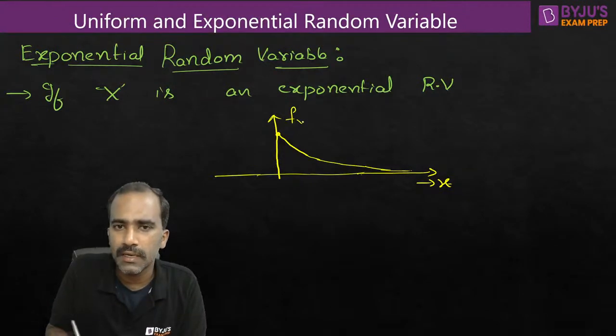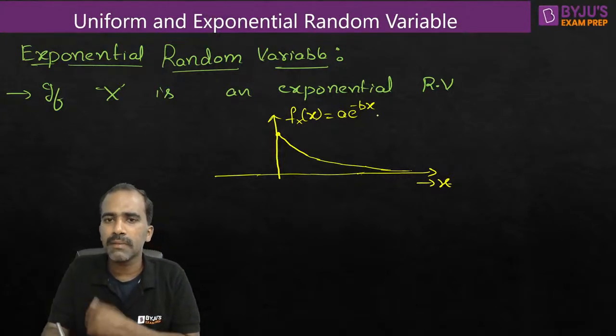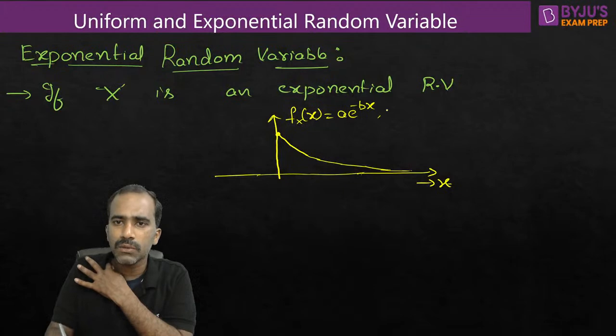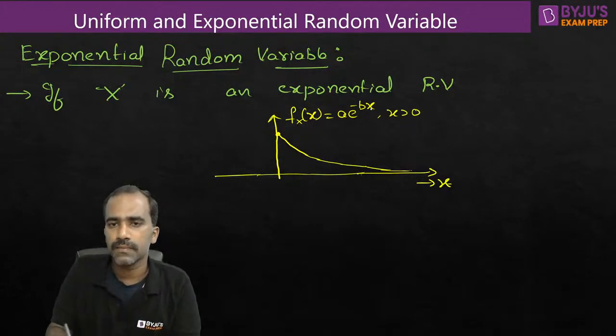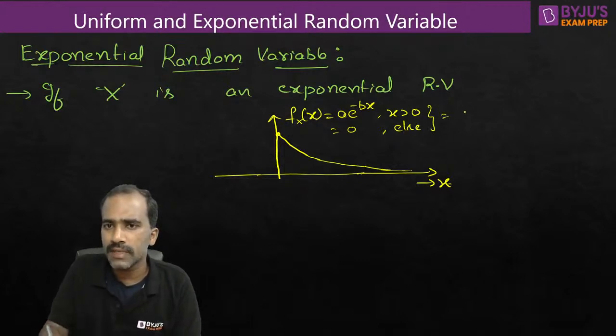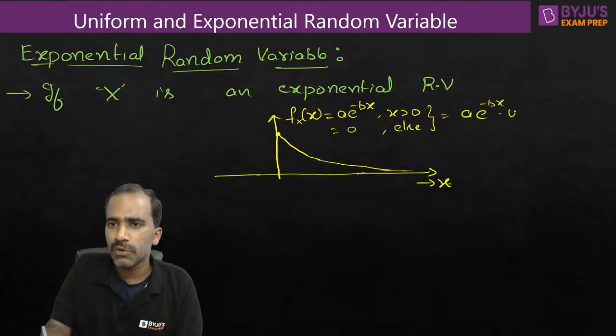So let me denote the PDF as fX of x. The equation for this is a into e power minus bx. Let us write it as a e^(-bx), and this is valid only for x greater than 0. The equation is 0 elsewhere, or for x less than 0 it is 0. So we can write this total thing as a e^(-bx) u(x).